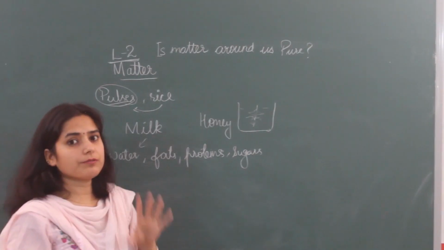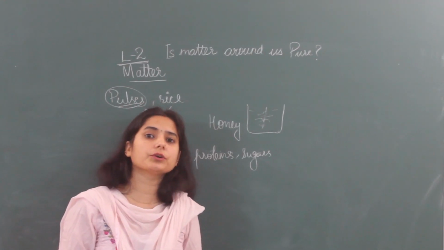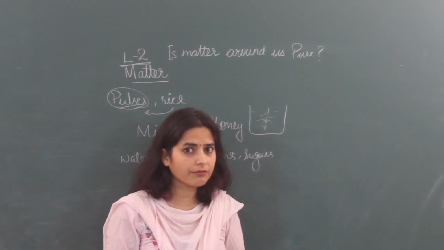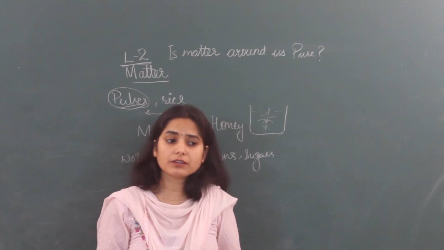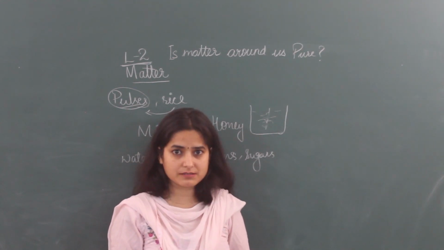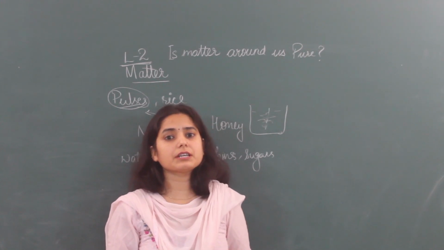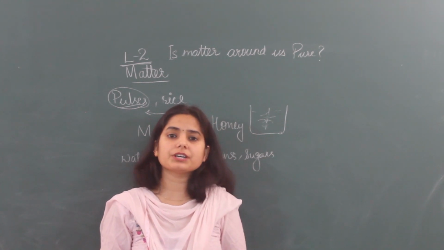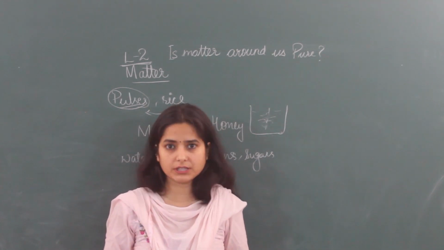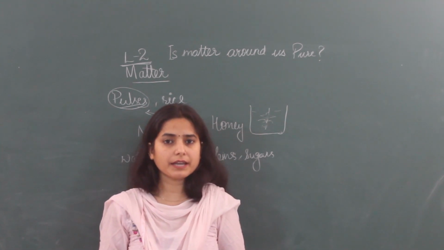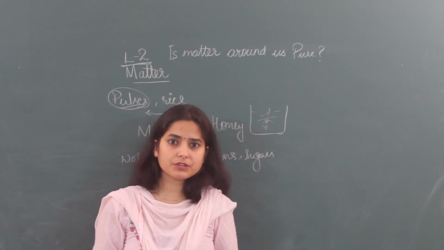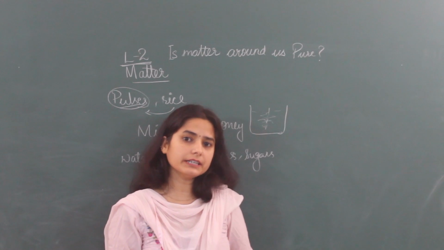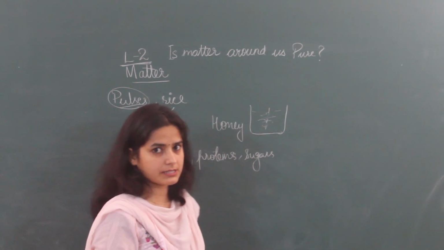In this chapter you will find substances can be pure or impure. If they are pure, then what kind of substances are they made of? And if they are impure, what are they called and what is mixed in those substances? At the same time we will study how to make those substances pure. Means from a mixture, how can we separate different types of things by different methods. And one topic that you have studied in your previous classes 6 to 8 also, that is physical and chemical change, that we will also take in this chapter.